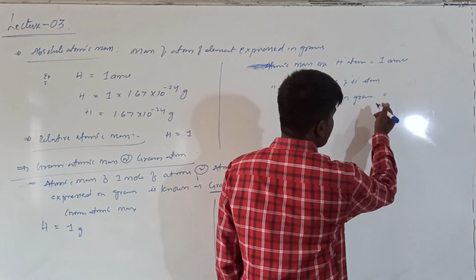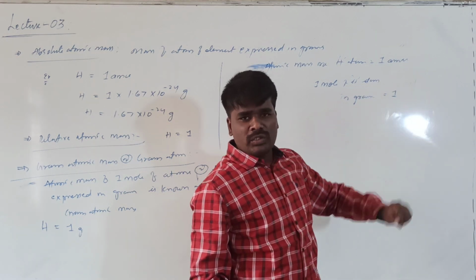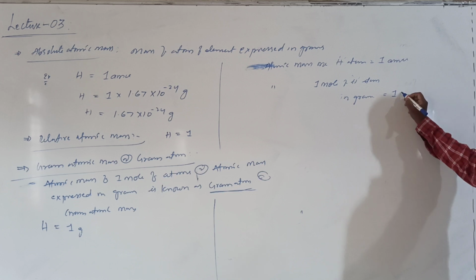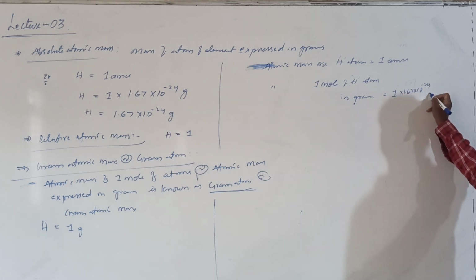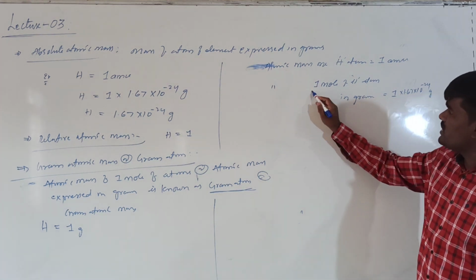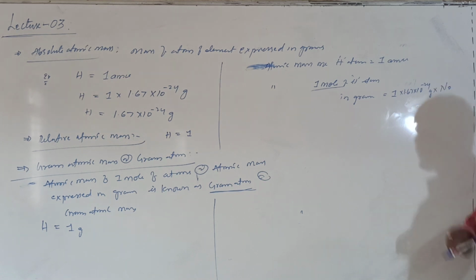So how to get this? If you want it in grams, this AMU should be converted into grams. What is the conversion factor? 1.67 into 10 power minus 24 grams, and we need 1 mole of atoms, so you need to multiply with 1 mole. What is 1 mole? Avogadro number.